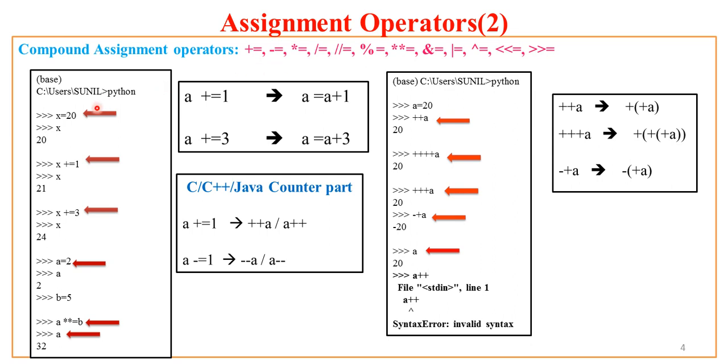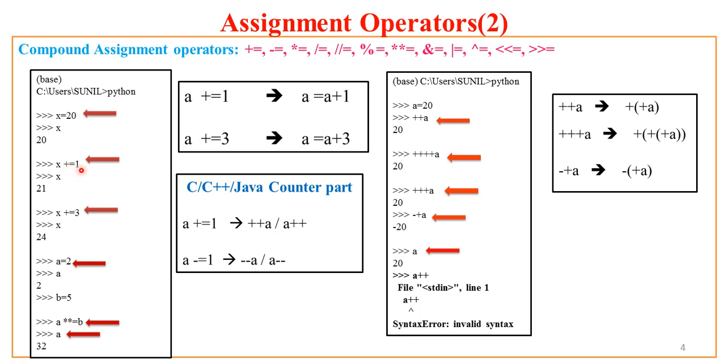Now how does it work? Let us see the examples now. Now I have x equal to 20. If I inspect what is x, Python returns me that x is 20. Now if I say x plus equal to 1, this will do something in the background. Here the plus equal to operator will increment the value of x by 1.